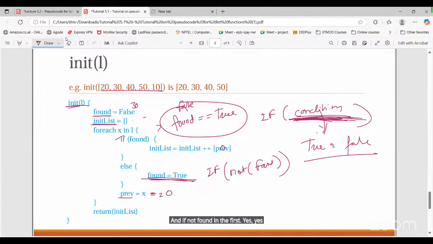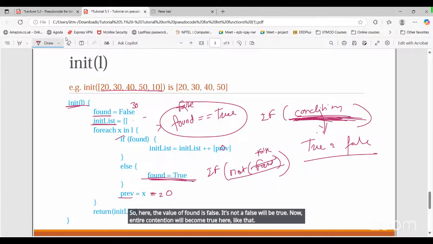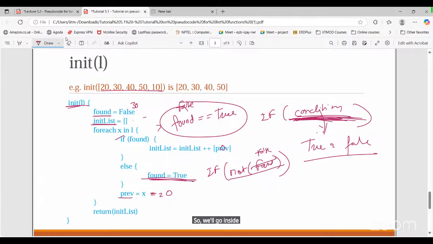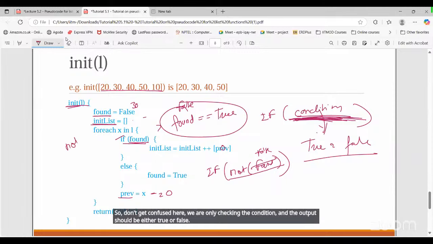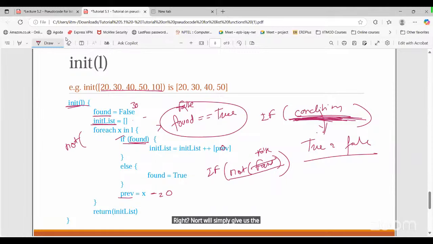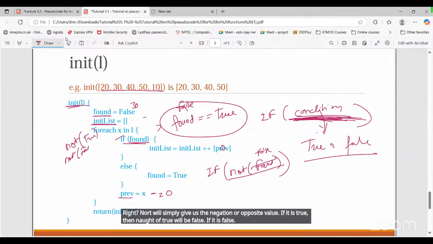Yes, yes. So here the value of found is false. Not of false will be true. Now the entire condition will become true here. So we'll go inside this one. If we say not false, so not of false will be true, and not of true will be false. So don't get confused here. We are only checking the condition, and the output should be either true or false, right? Not will simply give us the negation or opposite value. If it is true, then not of true will be false. If it is false, not of false will be true.